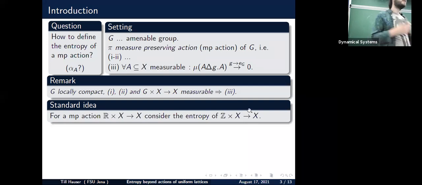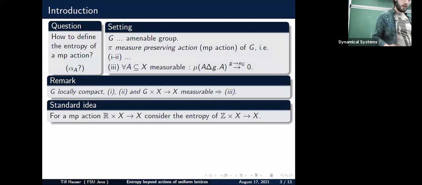And one way to go around this is just to say, okay, I don't want to talk about the amenable group. I just consider a certain discrete subgroup and then talk about this. So this is what is, for example, done if one considers flows of the reals. Then one says, okay, let's just talk about the respective action of the integers. And one obtains that there's a nice entropy theory. We use this, we compute the entropy like this, and everything works out fine.